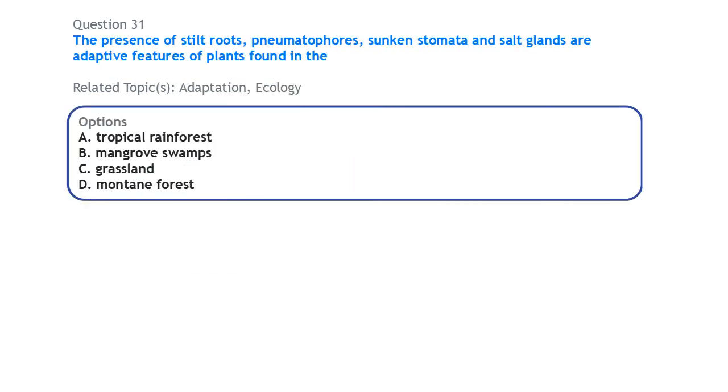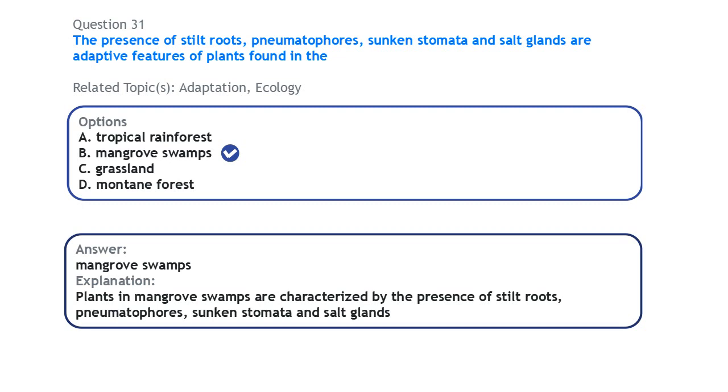Next, also in ecology, the presence of stilt roots, pneumatophores, sunken stomata, and salt glands are adaptive features of plants found in the mangrove swamp. So they are characterized by what we have here: the stilt roots, pneumatophores, sunken stomata, and salt glands.